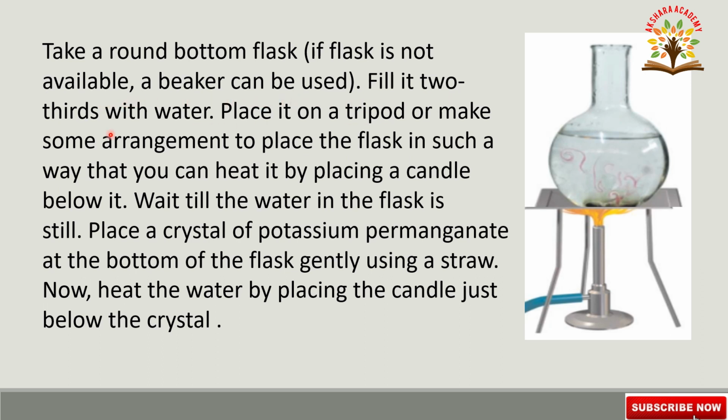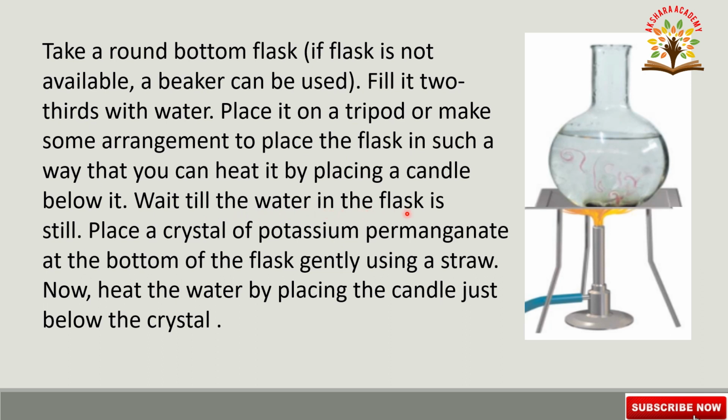Fill it 2/3 with water. Place it on a tripod or make some arrangement to place the flask in such a way that you can heat it by placing a candle below it. If a Bunsen burner is not available, we can take a candle to supply the heat.